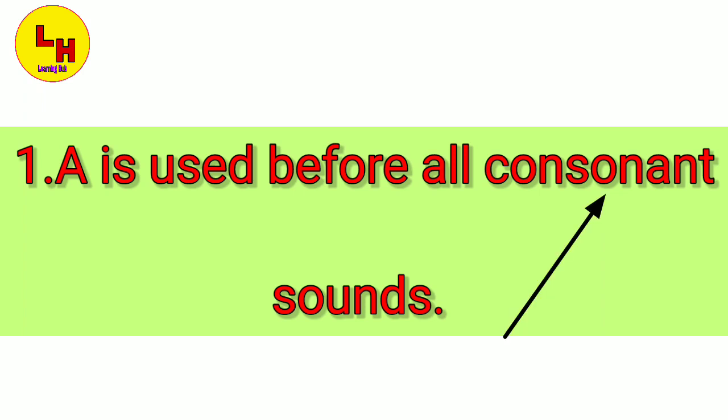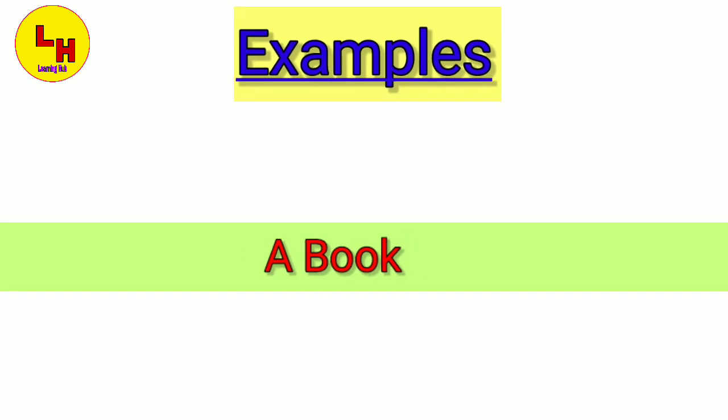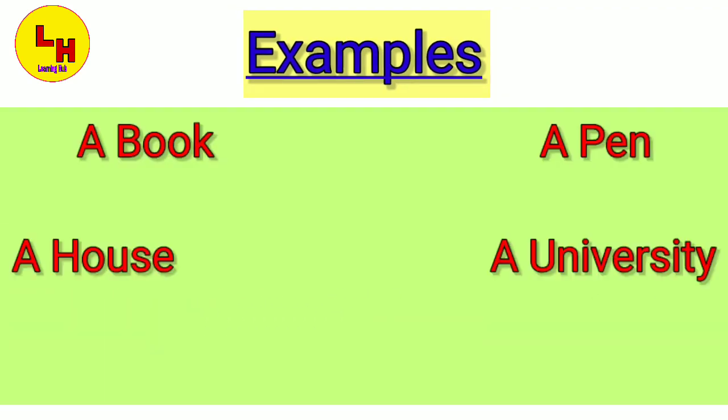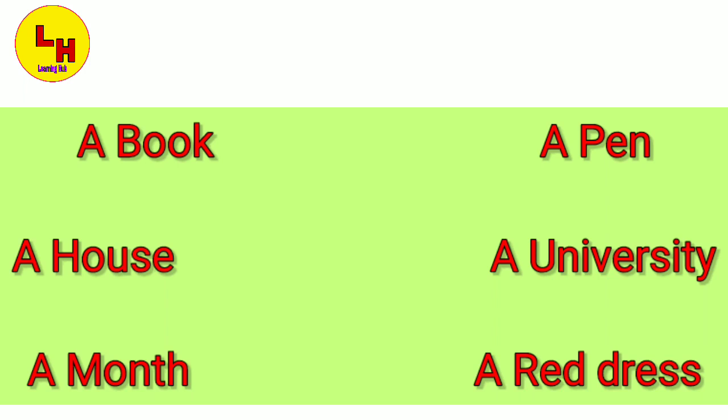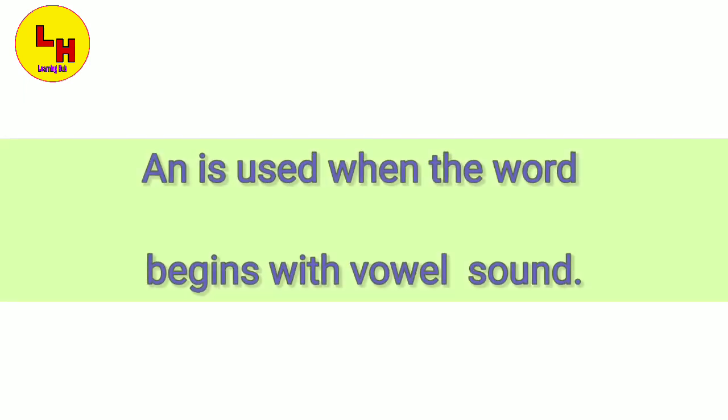So the words which start with a consonant sound, a is used before them. Let's see the example. A book, a pen, a house, a university, a month, a red dress. All the words here start with consonant sounds, so a is appropriately used there.